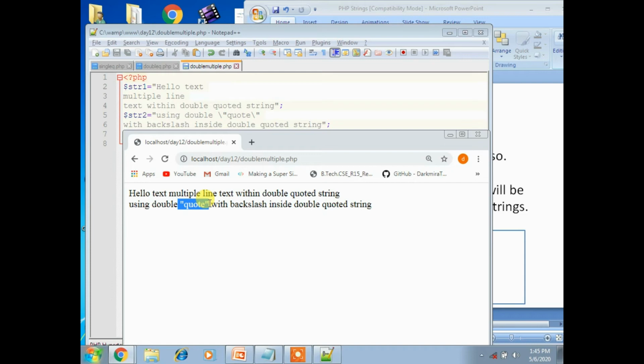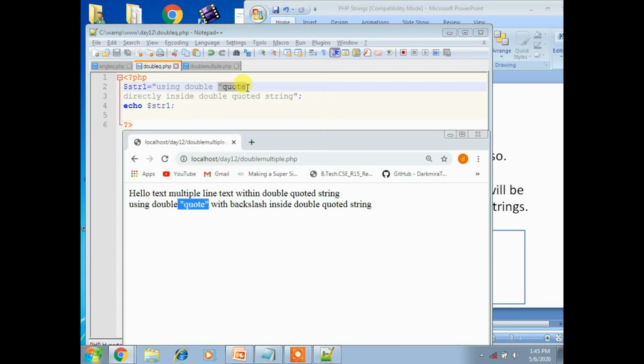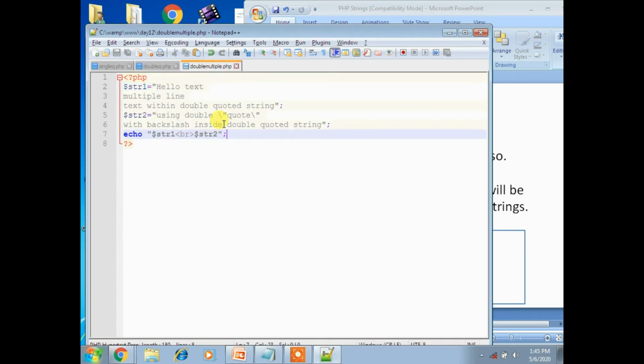If you apply it like that, definitely you will get the output like this. In the previous one it was not possible, and it displayed an error. If you apply backslash like this, it will work.